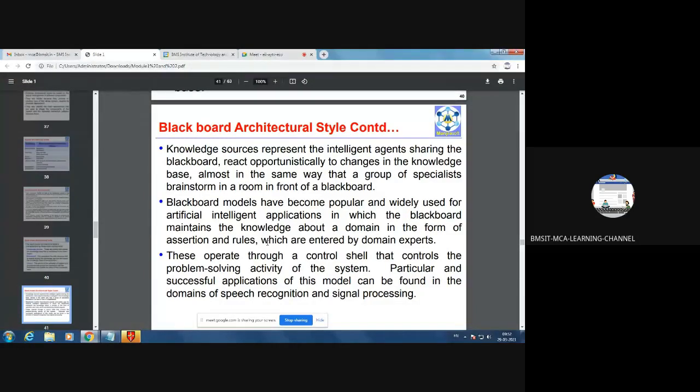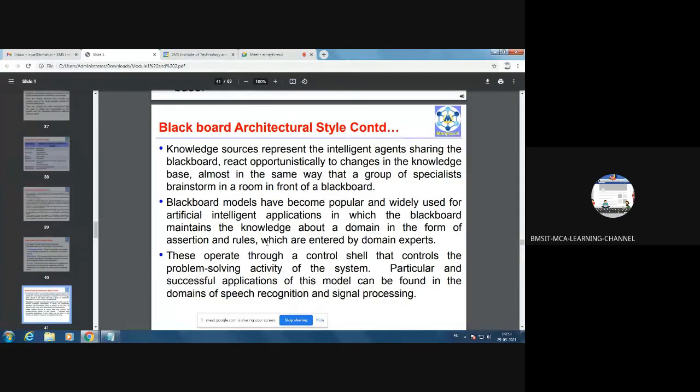And particular and successful applications of this model can be found in the domains of speech recognition and signal processing. That means very good successful applications which are based upon this Blackboard architectural style are speech recognition systems and signal processing. Students, what is speech recognition? That means when you interact with a computer using voice command, it will understand your language and accordingly it will take necessary actions. That is called speech recognition.